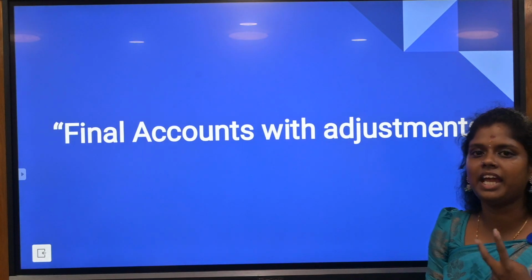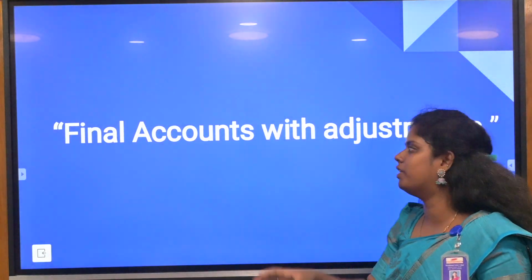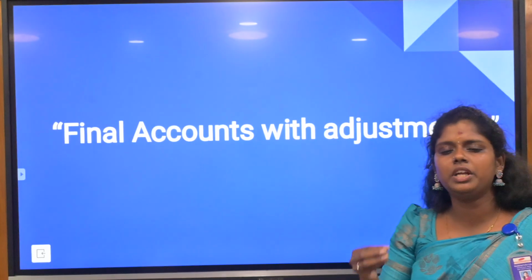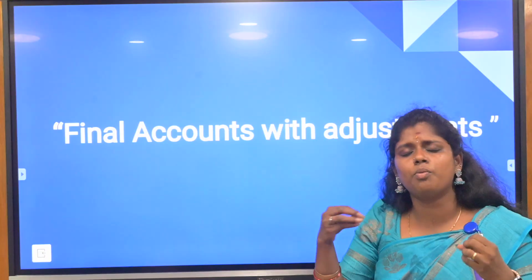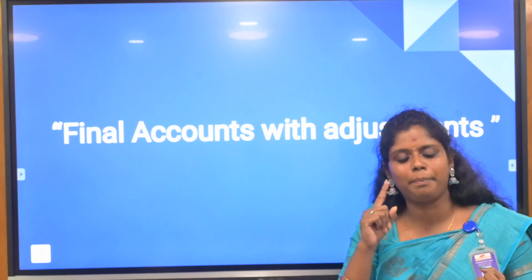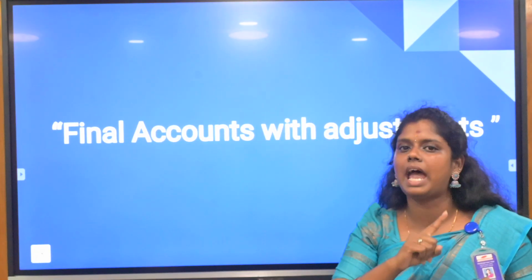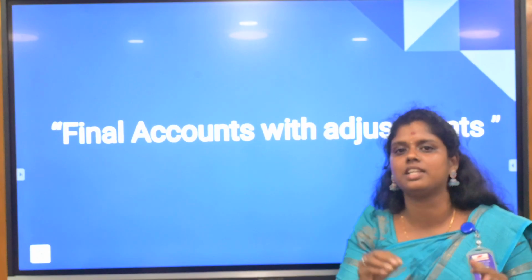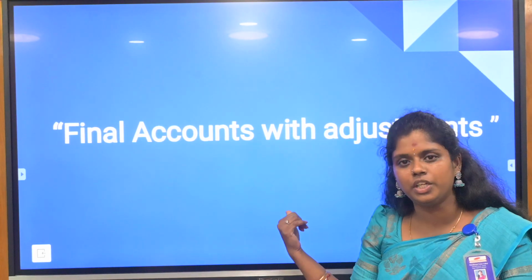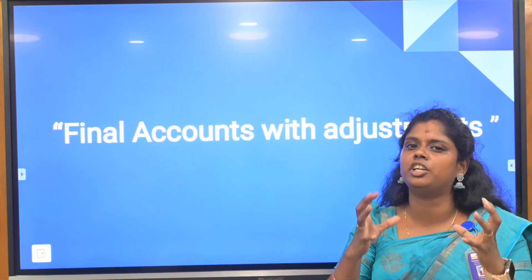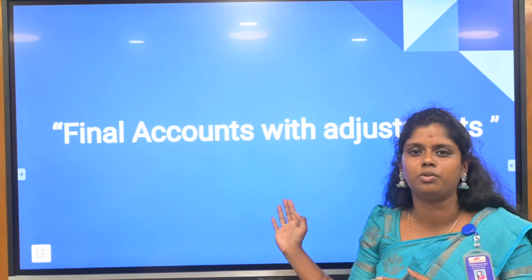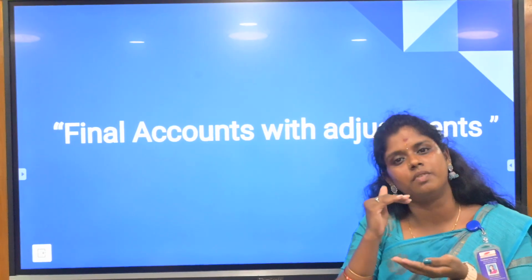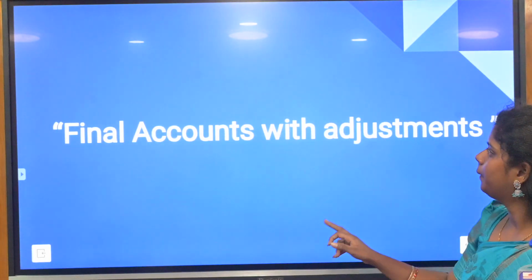Now the second unit is going to be about the final accounts with adjustments. You need to mainly know the journal entries that are present for the adjustments. What do you mean by final accounts? You need to prepare the trading account, profit and loss account and balance sheet. These are the 3 main things you are going to focus on for Unit 2. This is the only chapter that you are going to revise in Unit 2. You need to concentrate more on this unit because the number of chapters in Unit 2 is very low.